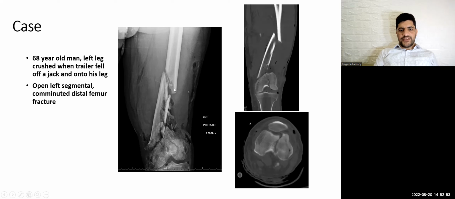If there is no soft tissue injury or skin injury needing a flap, or there is no vascular injury, it will be Gustilo 3A.